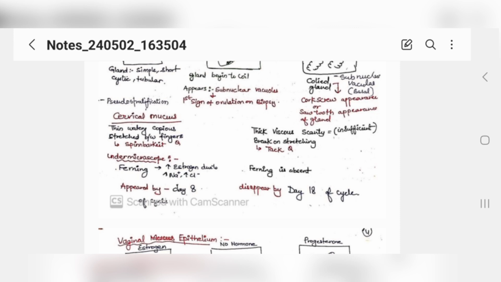And if the fluid coming out of the vagina is thick, viscous or scanty, and it is not stretching between your fingers, that is called tacky. So you get an idea that progesterone is high. And if you see that fluid under the microscope, with increased estrogen you will see ferning. When progesterone is there, no ferning will be seen. So ferning appears by the 8th day and disappears by the 18th day. That is the one liner.